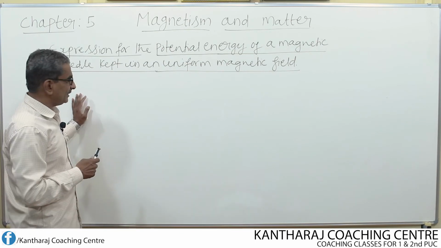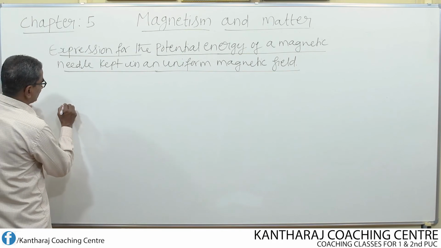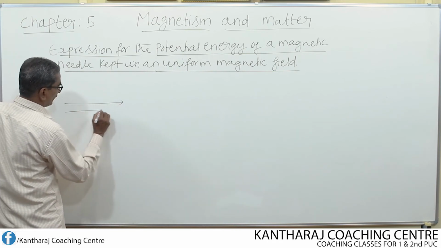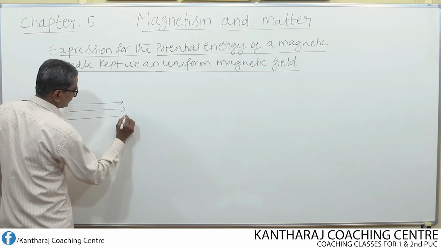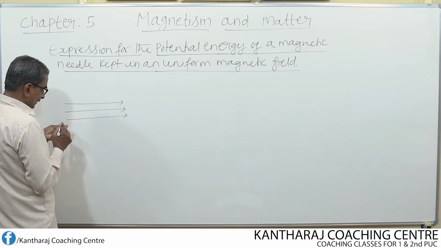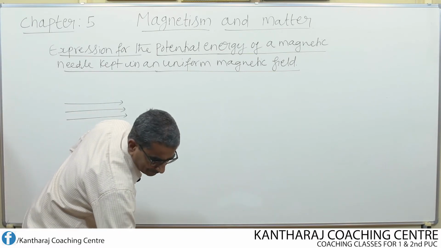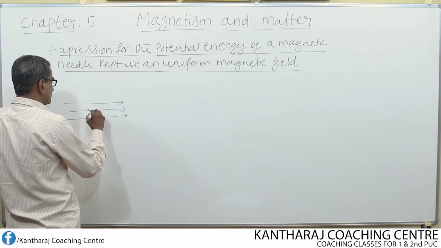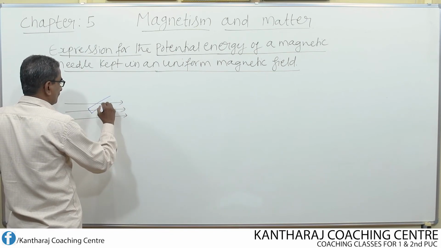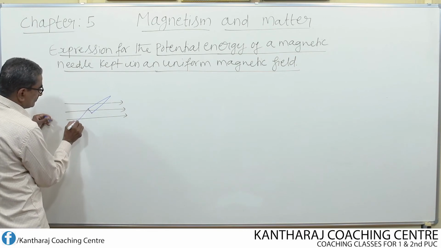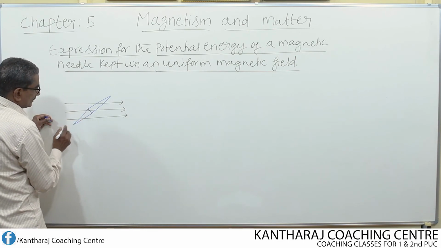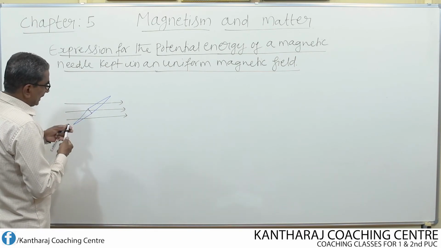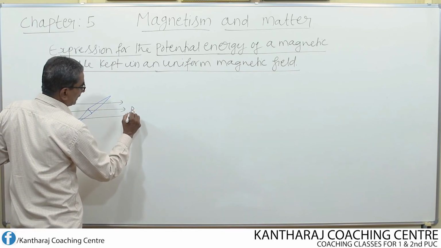uniform magnetic field. Suppose I consider once again a uniform magnetic field like this, and now I imagine one magnetic needle. So this is the magnetic needle and this is the uniform magnetic field.